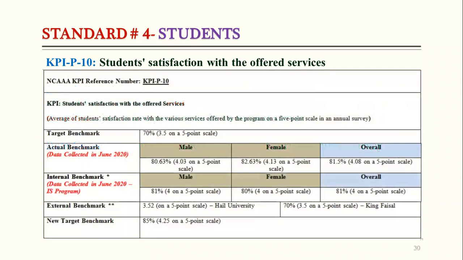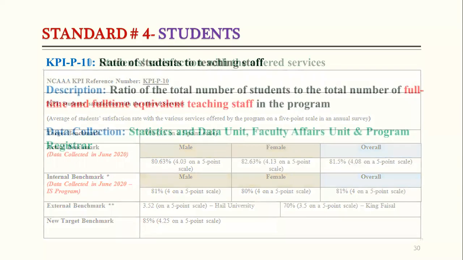So if we see the last year report, our target was 70%, that is equal to 3.5 on a 5-point scale. Our actual achievement for the computer science program was 81.5%. So we can see here we achieved our target, and for the IS program it is 81%. Similarly, this achieves the target benchmark, and the new target set here is 85%. So it depends on how much of a new target you are going to fix based on your actual performance.